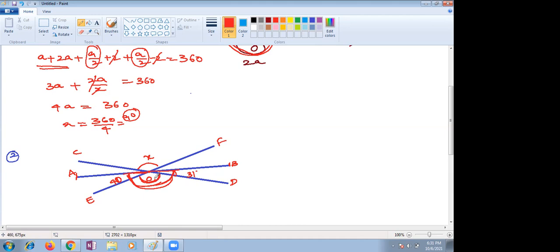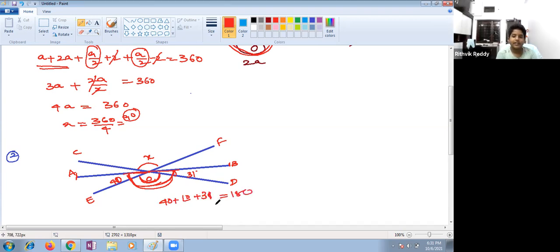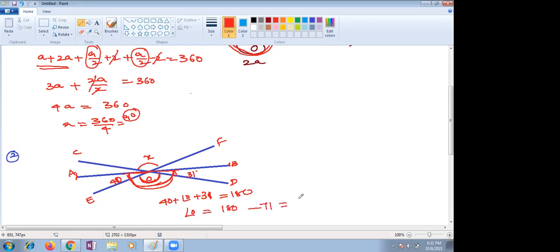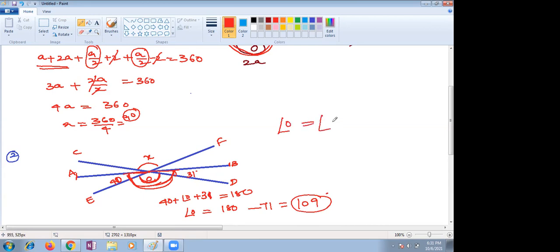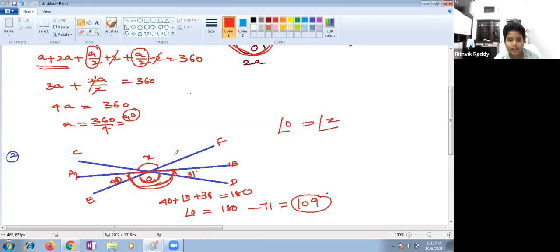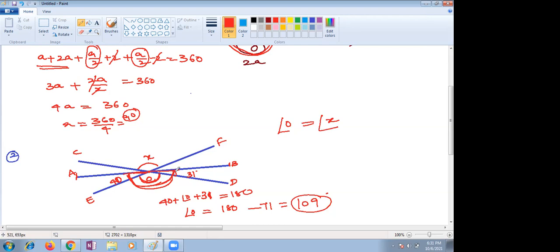O is vertically opposite to x. So 40 plus angle O plus 31 is equal to 180. 71 plus angle O is equal to 180, angle O is 180 minus 71, so it will be 109. Ma'am, using the vertically opposite angle, we can tell that X is equal to 109. Ma'am, actually that is wrong. I just saw the question really carefully because the angle X is extended till the B line, ma'am.